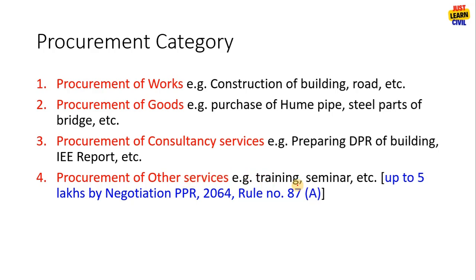Now finally, the fourth one is procurement of other services. This includes seminars, training, etc. For other services, it is specified in rule number 87A of PPR, Public Procurement Regulation 2064. Up to 5 lakhs you can go for negotiation and carry out procurement of other services. For these three we will see in the subsequent slides.